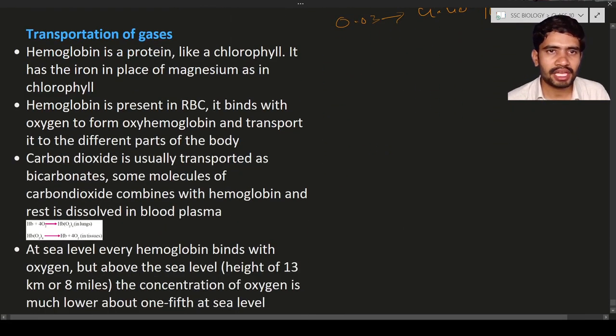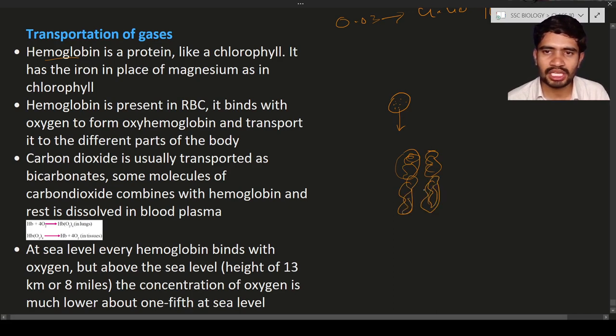Next one is the transport of the gases. Transport of the gas is nothing but how the gases are transported from one part of the body to another part of the body. So here you can see the hemoglobin. Hemoglobin is a protein. Let us consider this is the RBC. RBC has the pigment, that is hemoglobin. It gives red color to the blood. There are a number of hemoglobin molecules in the RBC. If you take one hemoglobin, it has 4 subunits. This is one subunit, this is another subunit, third and also the fourth.